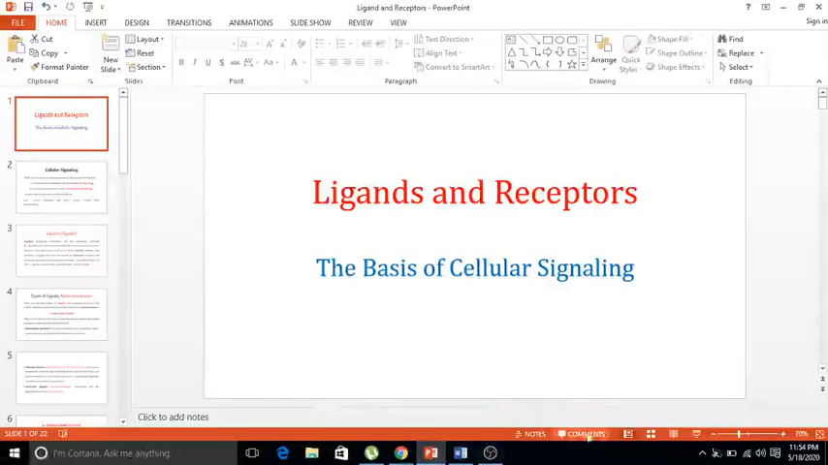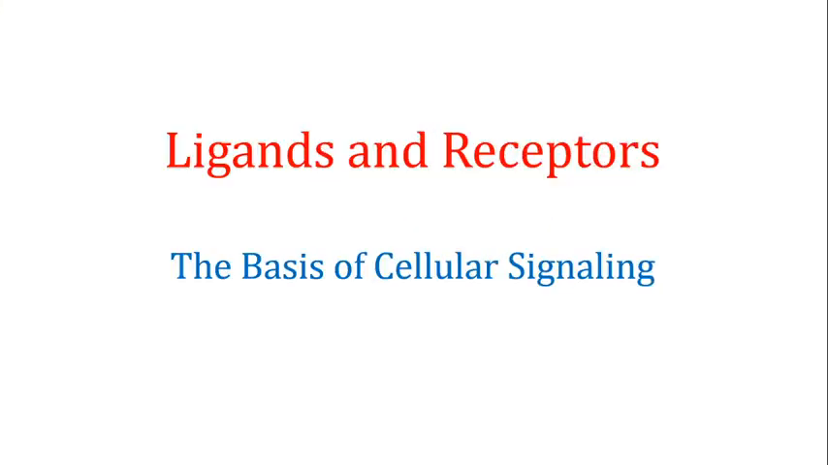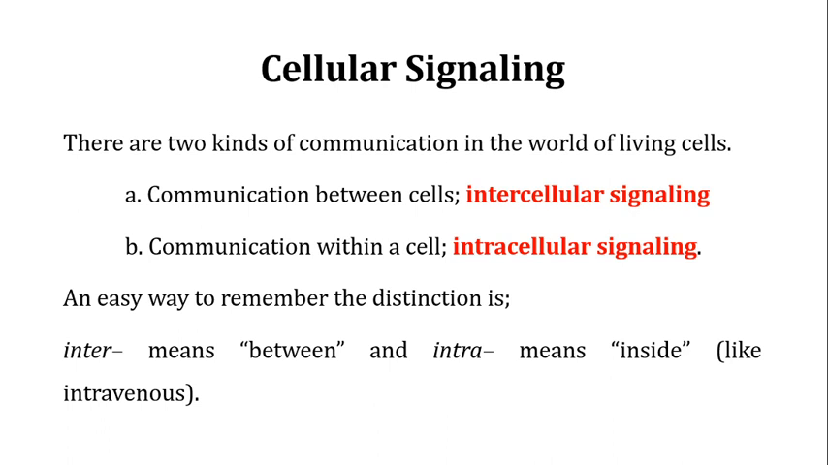Welcome back to this next video, and in this video we are going to talk about the ligands and the receptors. These ligands and the receptors are the basis of cellular signaling, and all of the signaling mechanisms between the cell and within the cell are dependent on the ligands and the receptors.